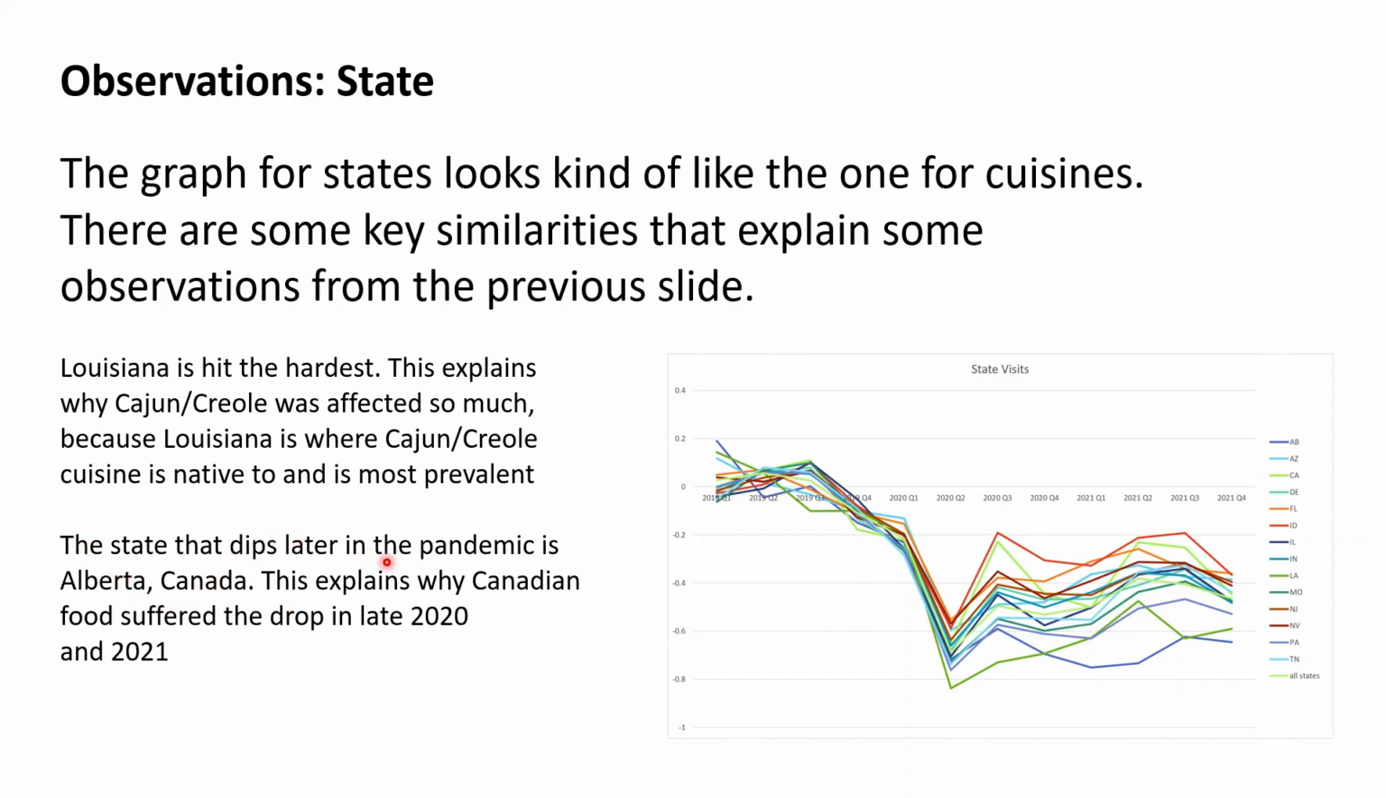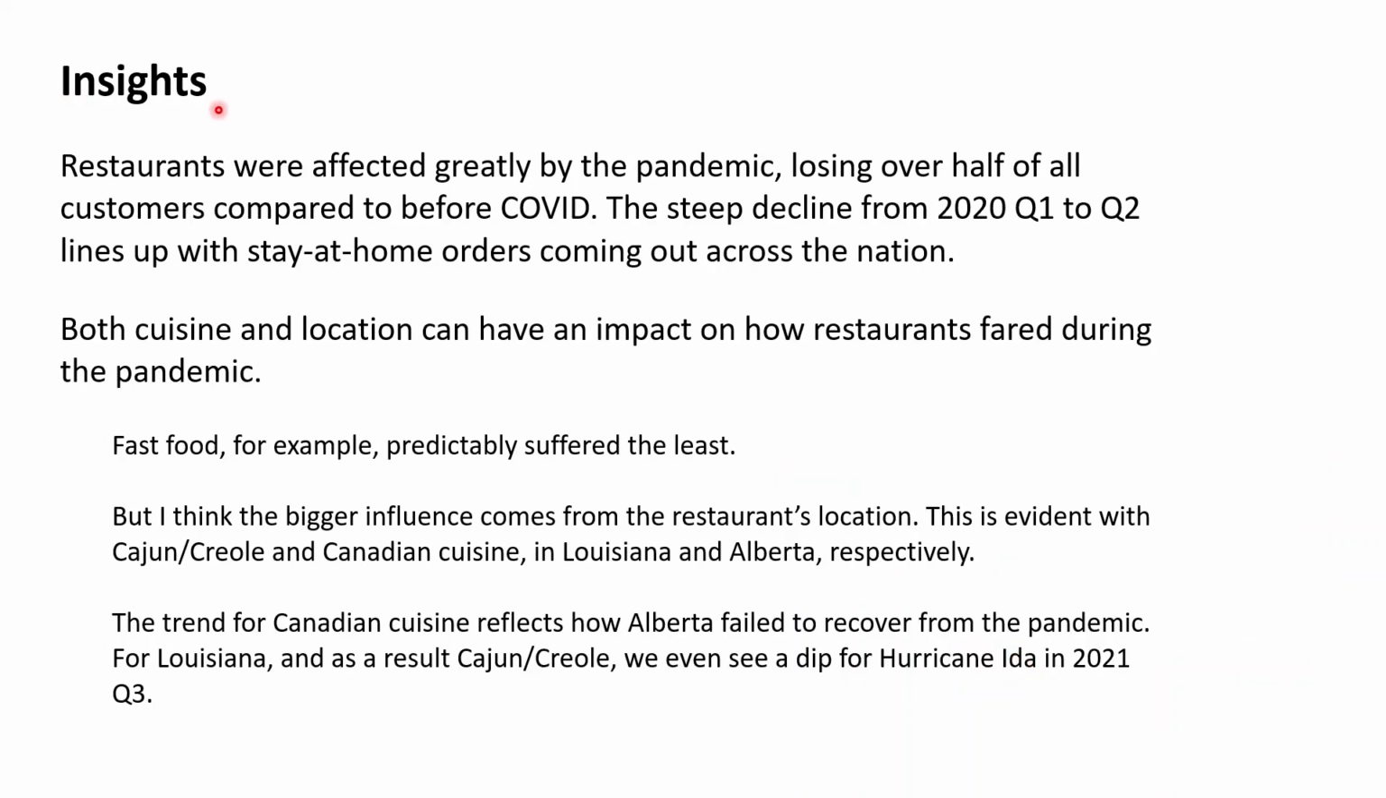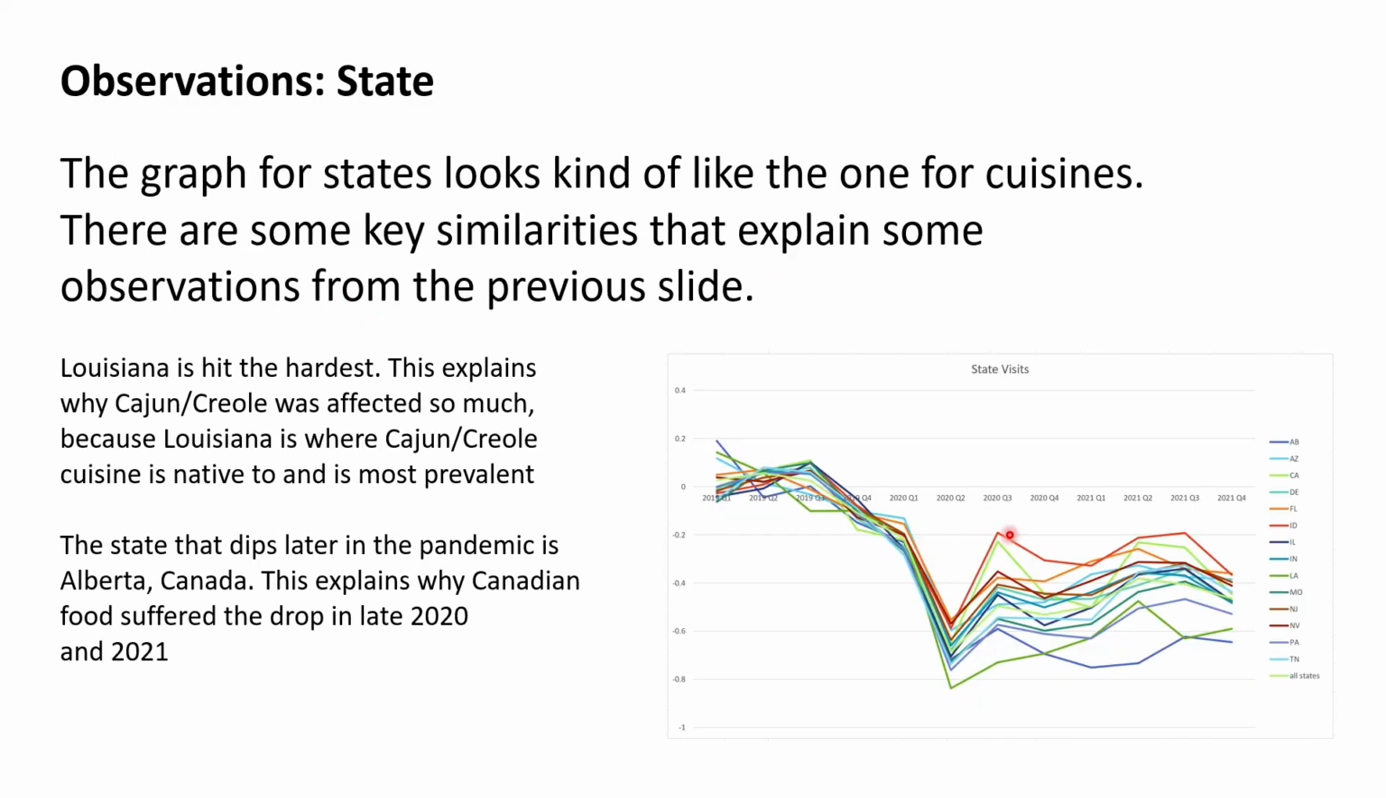The state that dips later in the pandemic is Alberta, Canada. It's this blue line over here, and that lines up with the Canadian line. That's self-explanatory: Alberta, Canada, Canadian, right? Anyways, insights. Restaurants were affected greatly by the pandemic. Obviously, they lost well over half of all their customers compared to before COVID. The steep decline from 2020 Q1 to Q2 lines up with the stay-at-home orders coming out across the US. This big drop over here is when the stay-at-home orders started appearing.